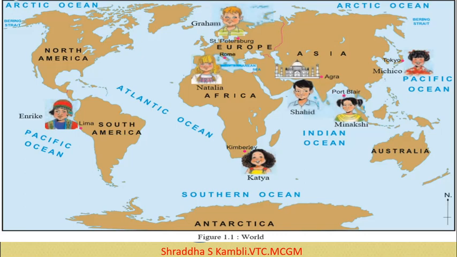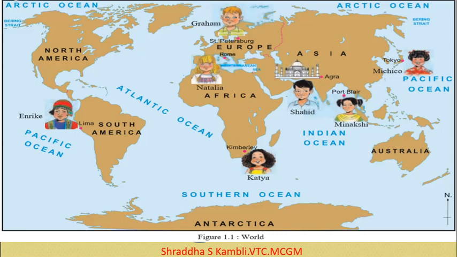Now let us look at certain questions related to this image. I won't be able to play the questions along with the image, but you can always look at your textbook and try to figure out the questions. The first question was, which places are shown on the map? There are certain places which are the continents, and they are shown on the map.